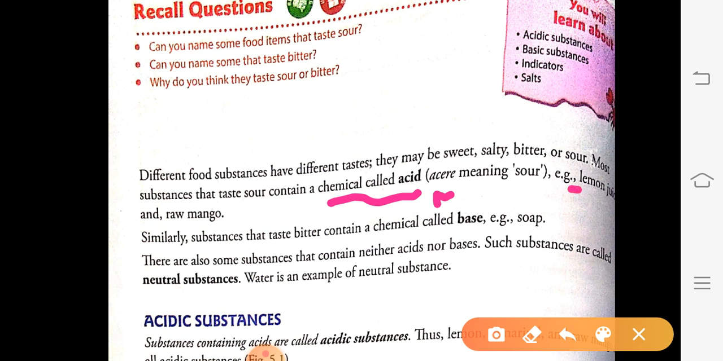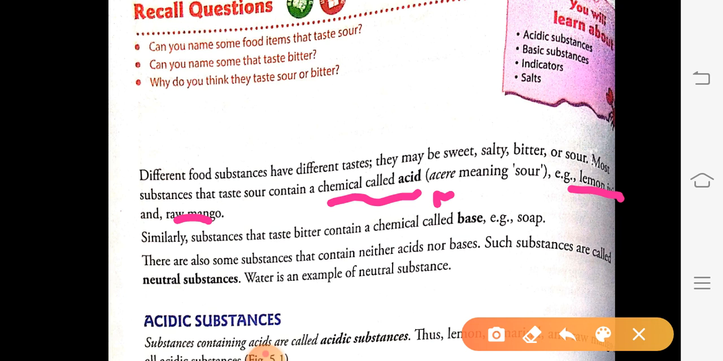Example: lemon juice contains an acid called citric acid. Lemon juice and raw mango contain citric acid in them.